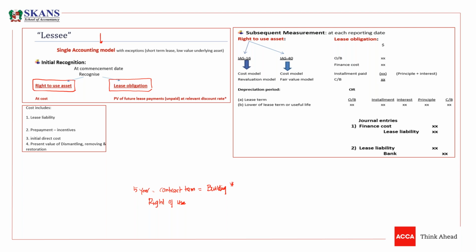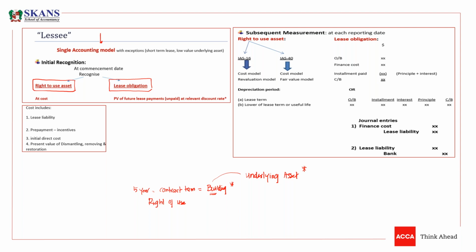But as a lessee, we can say that we have the right to use this building. So the building is an underlying asset, and this underlying asset belongs to the lessor. We will not recognize this building because we are just renting it. We have just acquired this building on rent.